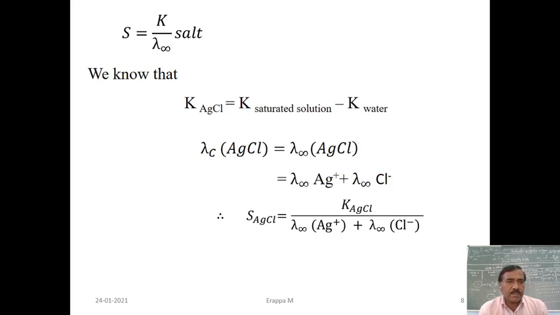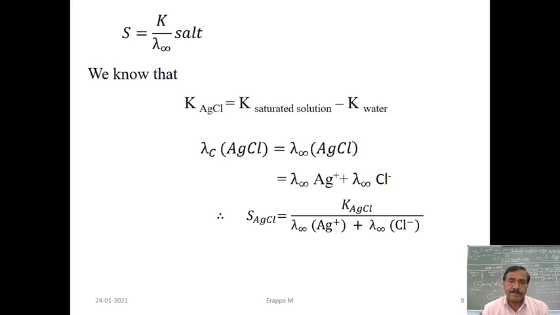So apply this to the first example, AgCl. We know that the specific conductivity of AgCl is equal to K of saturated solution minus K of water. Therefore, lambda C of AgCl is nearly equal to lambda infinity of AgCl.